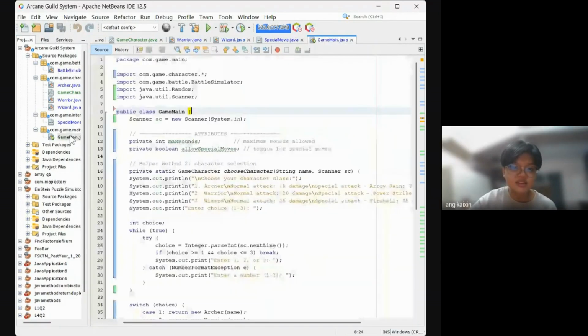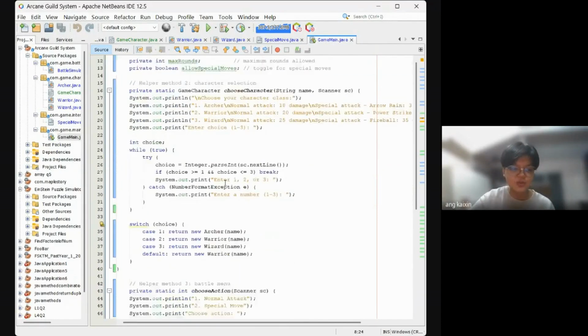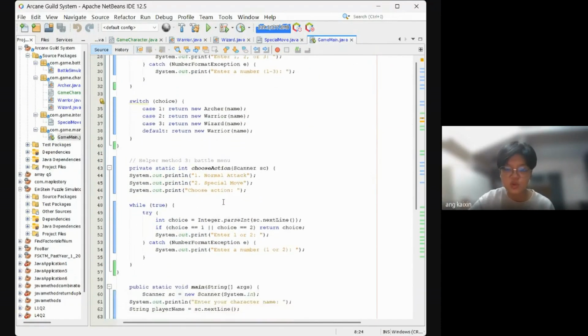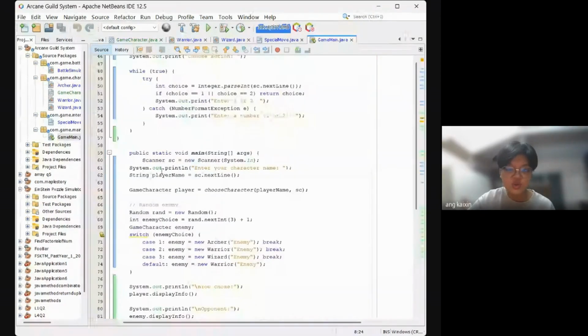And this is the test. This is the GameMain class that serves as an entry point to test, receive input, and run the system. I can show you this.